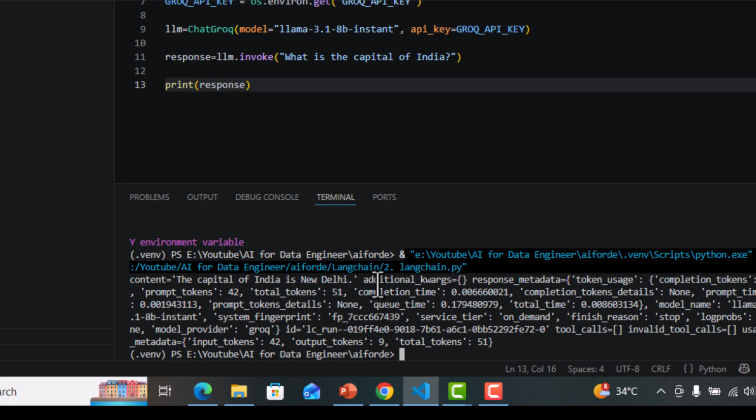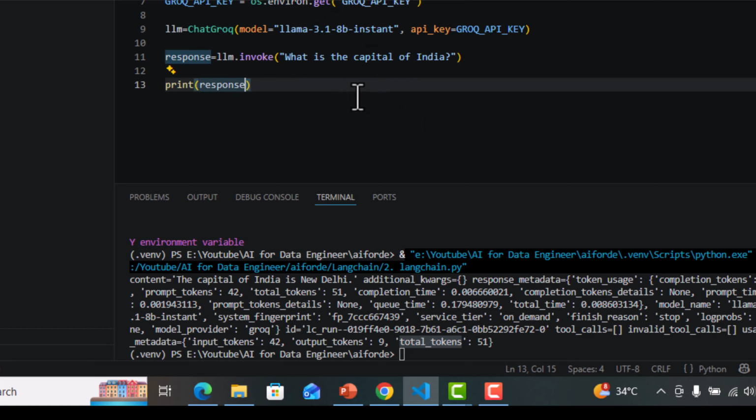We also have other information with us, like additional arguments, which include the model name, as you can see here, and the system fingerprint, and then somewhere you can see the tokens as well. You can see the input token is 42, the output token is 9, and the total token is 51. So 51 tokens have been used while extracting this information.